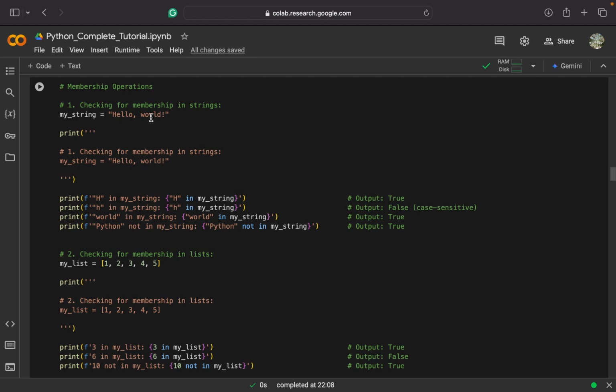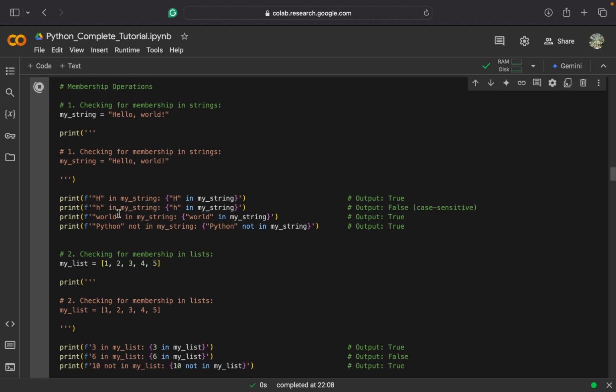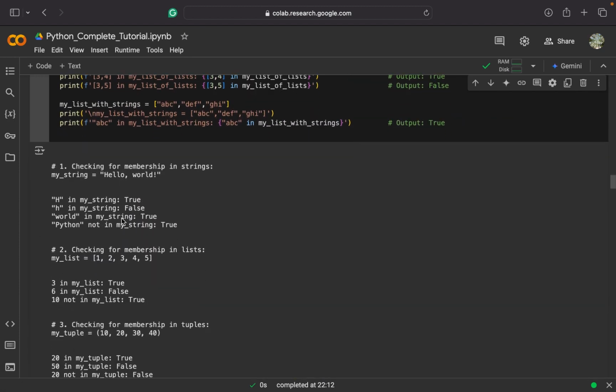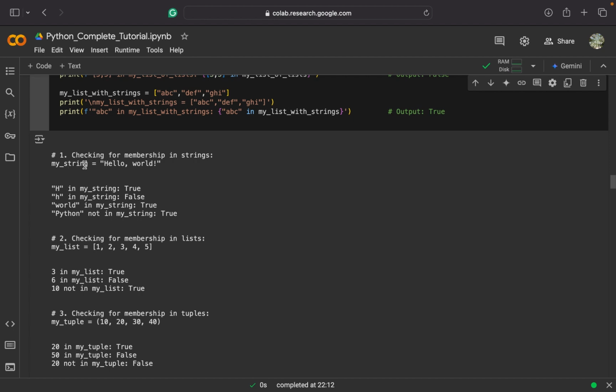So firstly, we created a string named hello world and performed some operations. Let's look into the output here. For checking membership in strings, I created a string named myString and stored hello world in it. Then checking if capital H in myString, it was present here, so it returned true. Checking small h in myString returned false because there was no small h here, and it is case sensitive. Checking if world in myString returned true because it was following the same literals. Then checking if Python not in myString returned true because Python is not in this string.